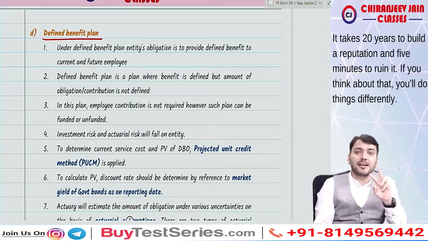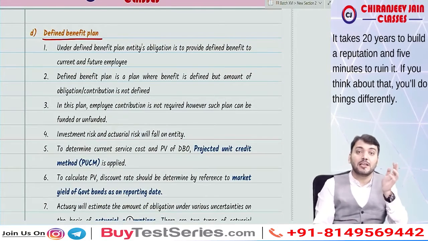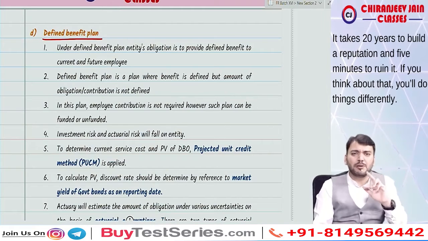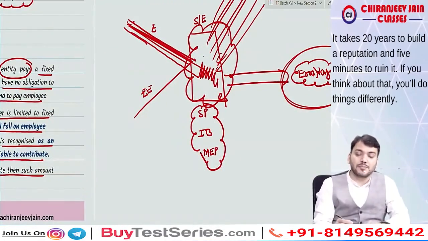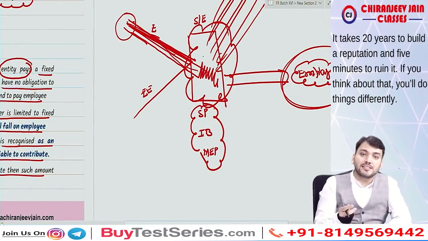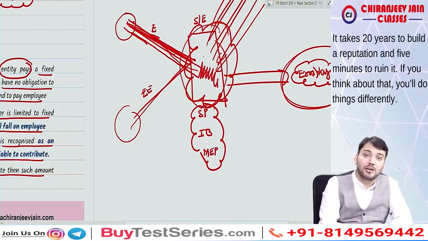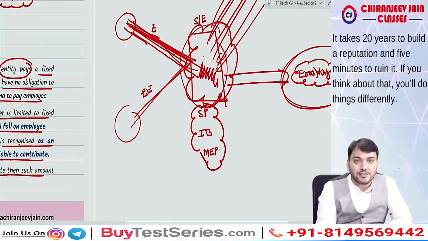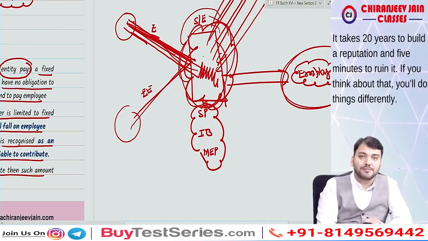So what we have discussed is that post-employment benefit are of two types: defined contribution plan, then defined benefit plan. What is the difference between defined contribution plan and defined benefit plan? Just try to understand. In defined contribution plan, the entity is liable to contribute in a plan, and that amount will be equal to the amount contributed by the employee in that plan. Both employer and employee will contribute in that plan. That plan will be a separate entity, correct?